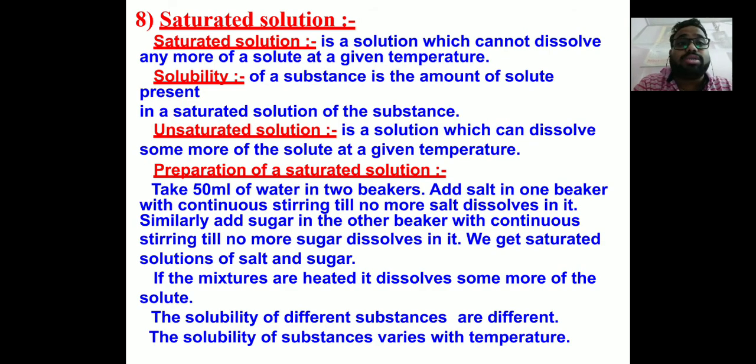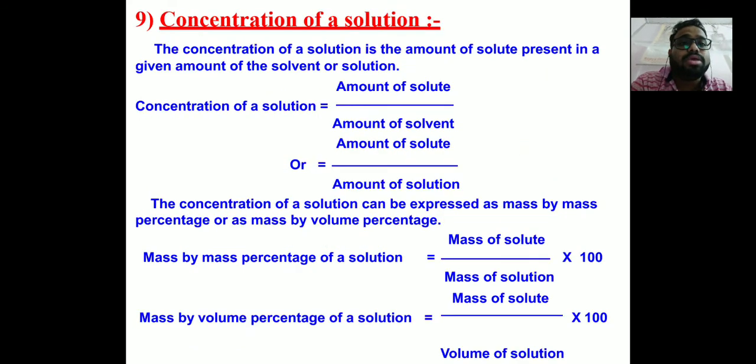Then you have saturated solution: a solution in which you cannot dissolve more solute at a particular temperature. And unsaturated solution means you can keep on dissolving solute at a particular temperature. Then you have concentration, as we discussed last time. Concentration is amount of solute divided by amount of solvent. Mass by mass percentage is mass of solute by mass of solution into 100, and mass by volume percentage is mass of solute by volume of solution into 100. I am going through this chapter because it will come in your term 1 exam. You can go through the recording and take screenshots of the notes which I have given.